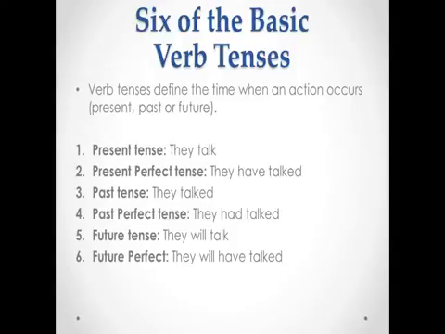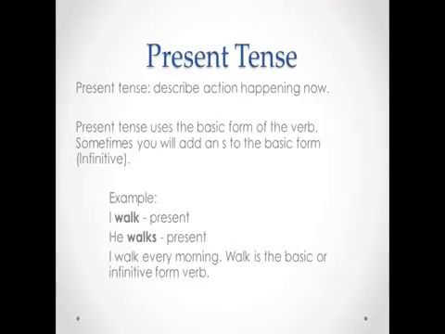We have 6 of the basic verb tenses here. There are more. Verb tenses define the time when an action occurs, whether it's present, past, or future. So you could see that present tense, they talk. So they're talking right now. Present perfect tense, they have talked. Past tense, they talked. Past perfect tense, they had talked. Future tense, they will talk. And future perfect, they will have talked. So we'll break those down a little bit.